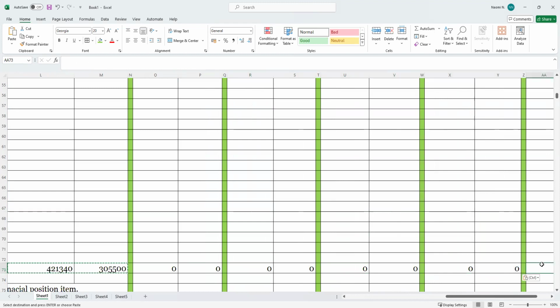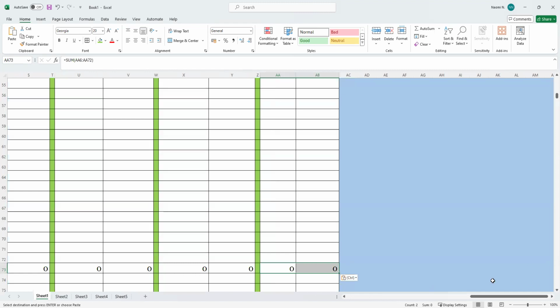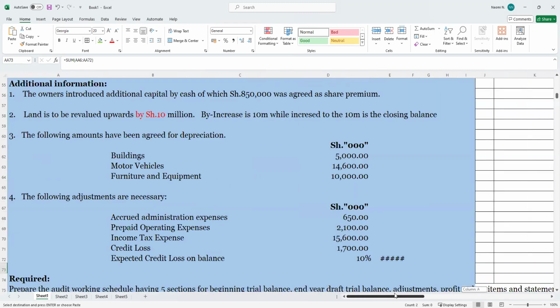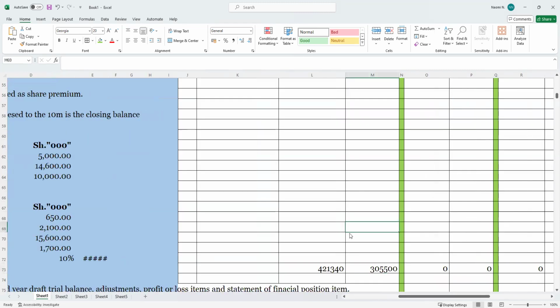If you do this by the end of the exam, your work becomes so good and so easy. We can see here that our debit side is more than our credit side.